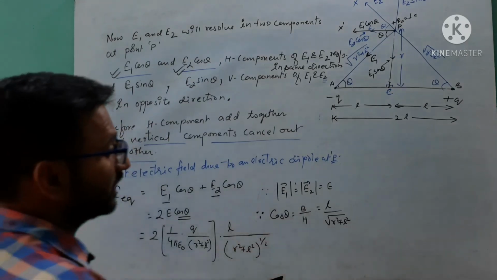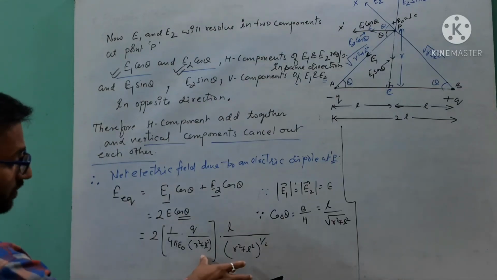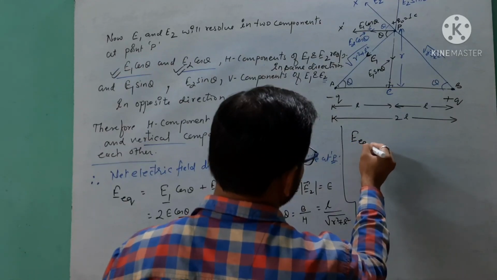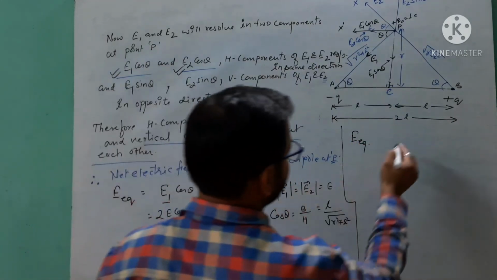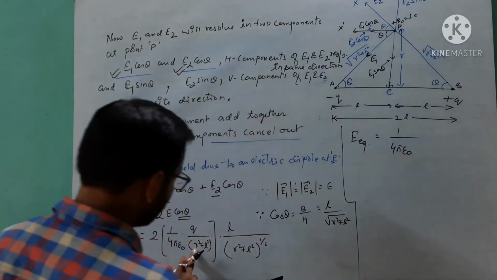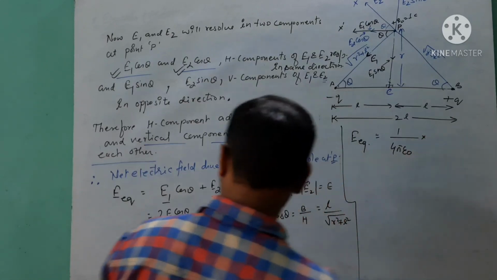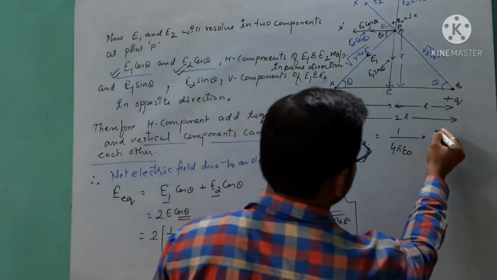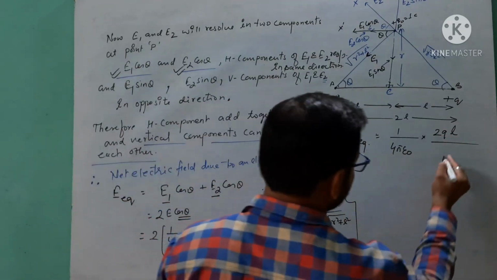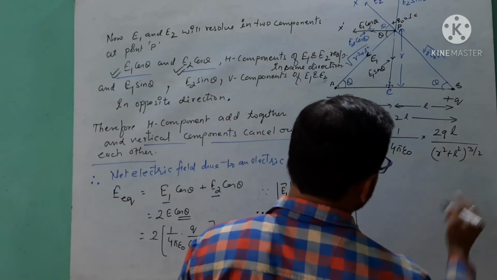Clear? Now we write the combination of this solution. E equatorial equals 1 over 4 pi epsilon naught into 2QL over R square plus L square raised to the power 3 by 2.